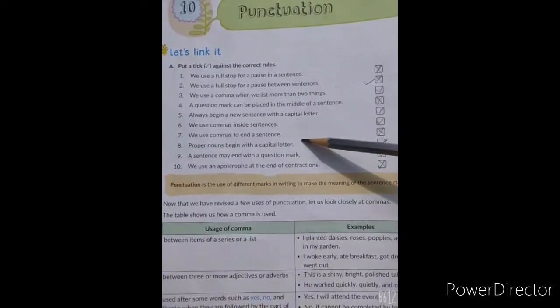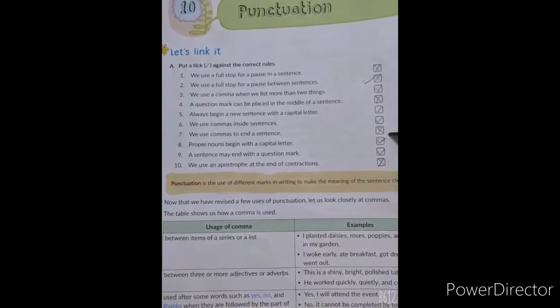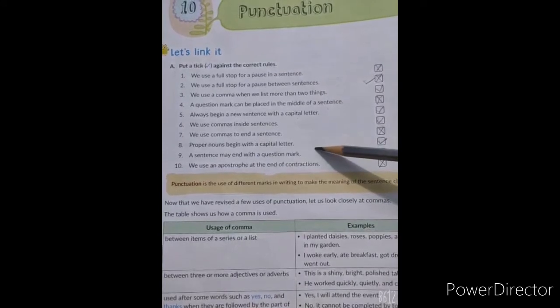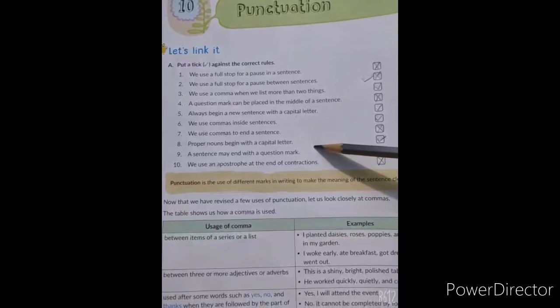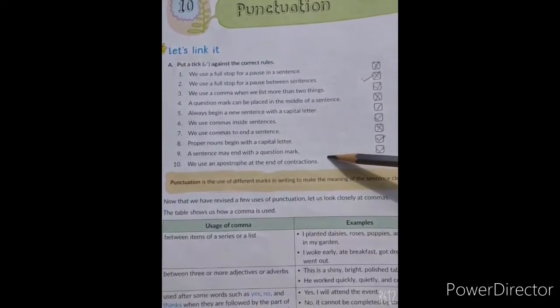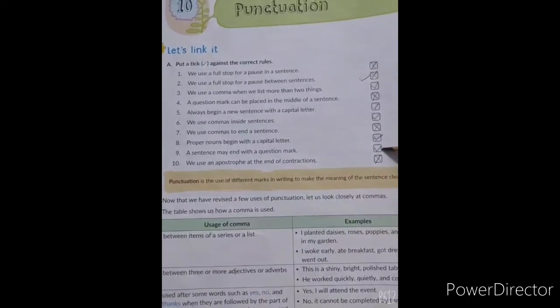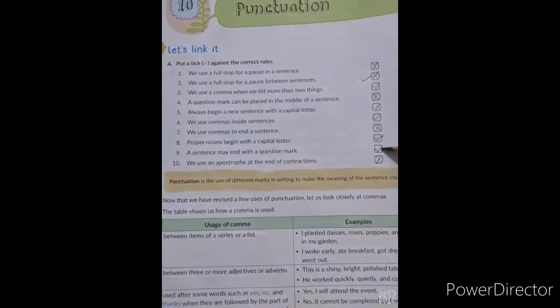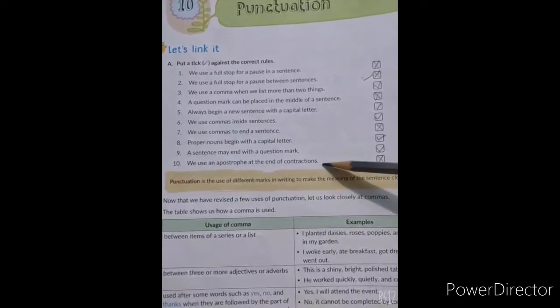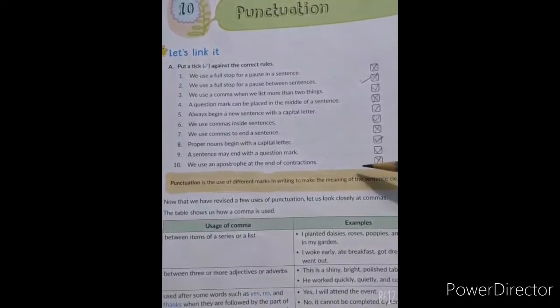Number 7, we use a comma to end a sentence. It's false, so put a cross. Number 8, a proper noun begins with a capital letter. Yes, this is a correct statement. Number 9, a sentence may end with a question mark. Yes, a sentence can end with a question mark, and then we call it an interrogative sentence. And number 10, we use an apostrophe at the end of the contraction. It is false, we use it before.